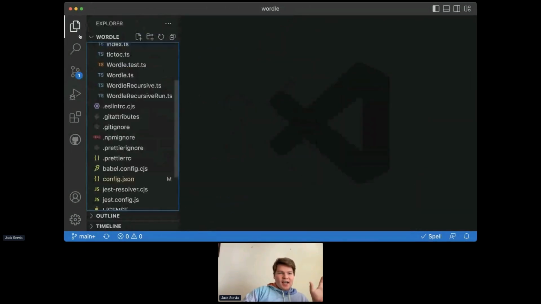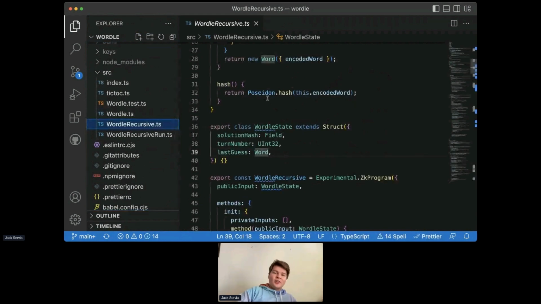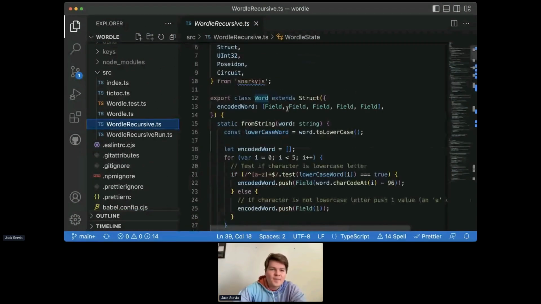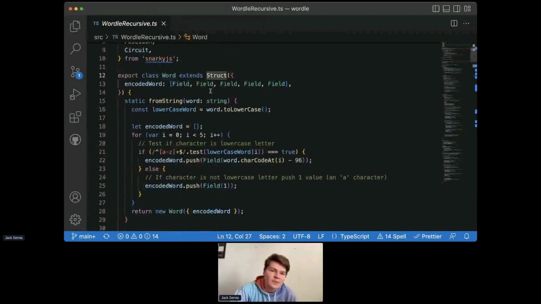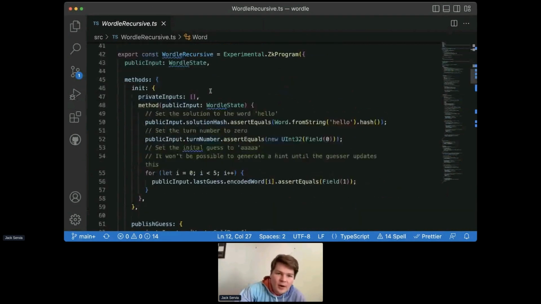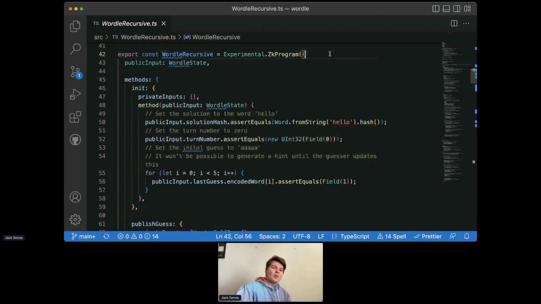So I guess now we can talk really quickly about recursion. There is more information on this, and maybe if you're curious, come to office hours and we can talk more about this. But what recursion allows us to do is change this smart contract into a ZK program, which is just exactly what it sounds like. It's a program that we can prove.